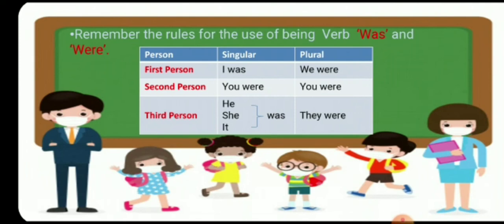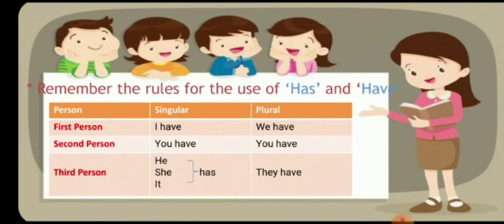I was, we were. You were, you were. He, she, it was, and they were. Now the rules for the use of has and have. I have, we have. You have, you have. He, she, it has, and they have.